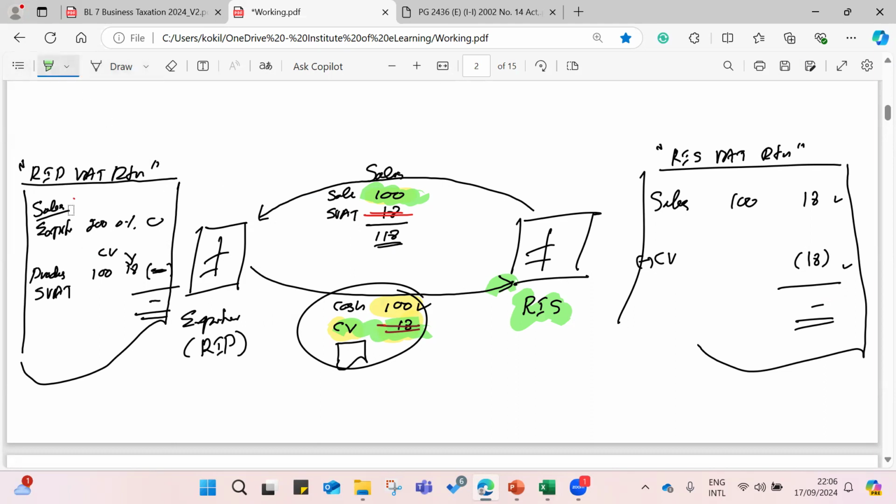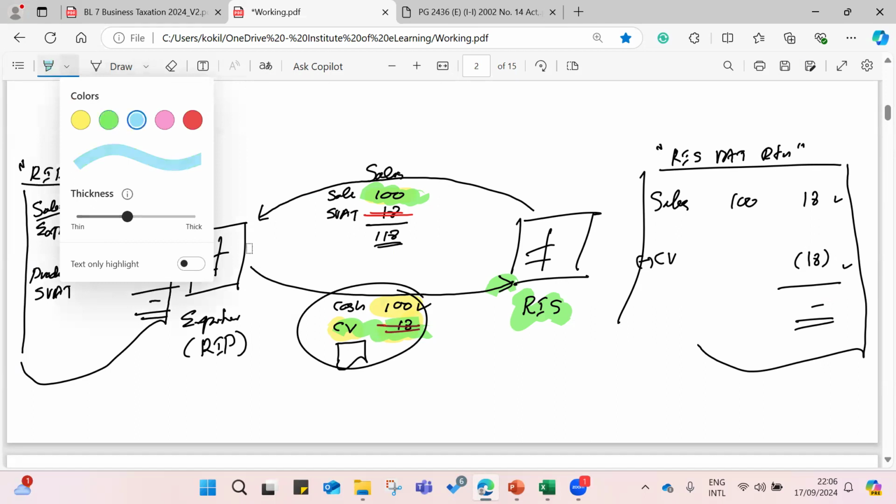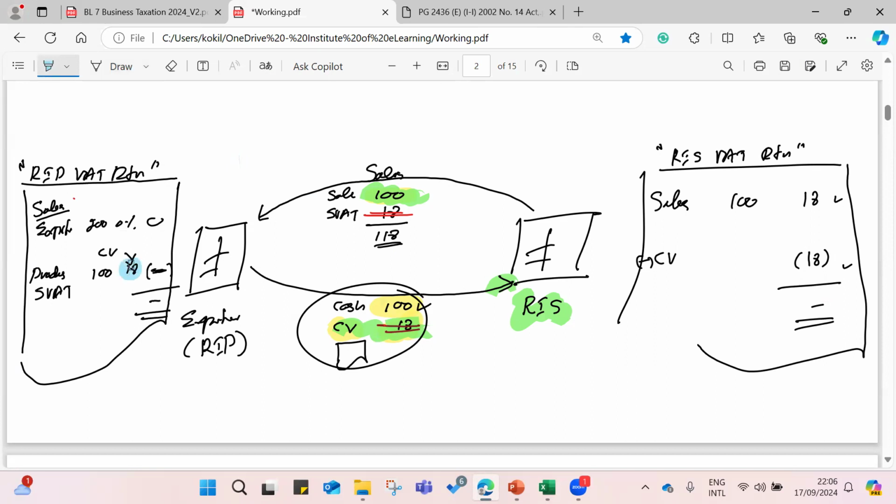In the left hand side, then the RIP VAT return is there, and then how they are recording. Only here, just a declaration purpose, how much you purchase under SVAT terms. Right? So you are declaring only how much you purchase. Right?